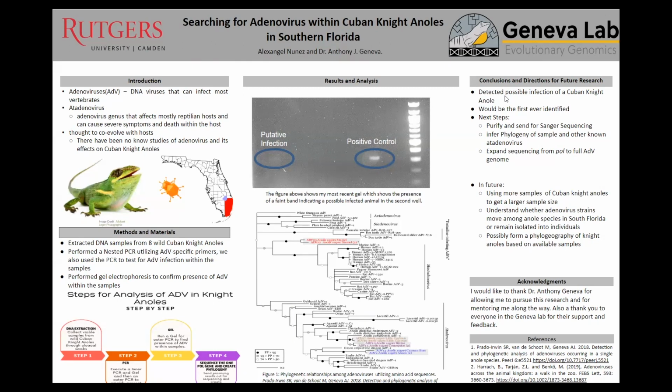For my methods, I extracted DNA samples from 8 wild Cuban anoles, and we performed nested PCR utilizing ADV-specific primers. We used those PCRs to test for ADV infections within the samples, along with amplifying the DNA. And we performed gel electrophoresis to confirm presence of ADV within the samples. With this, we were able to detect one possible infection of a Cuban anole, which would be the first ever identified.